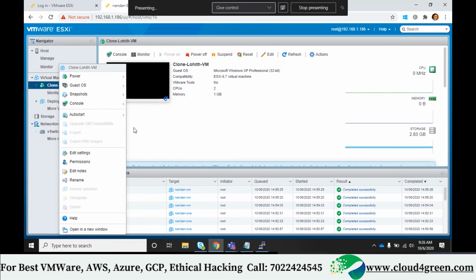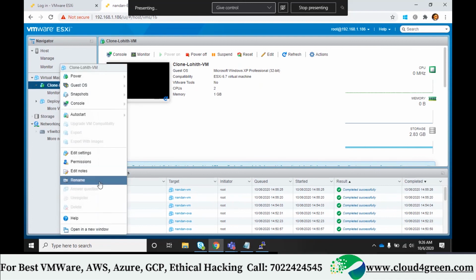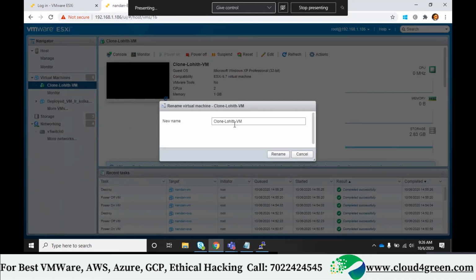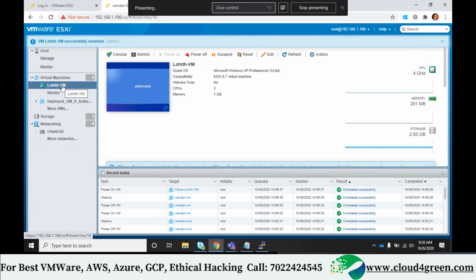If you want to reflect your VM name, you have to perform vMotion and svMotion together, so that the folder name is changed automatically. Repeating again, you can rename a virtual machine to anything you like, but the VM folder name will not change. See now, I'll remove the clone and call it Lohit VM. Okay, rename is done.